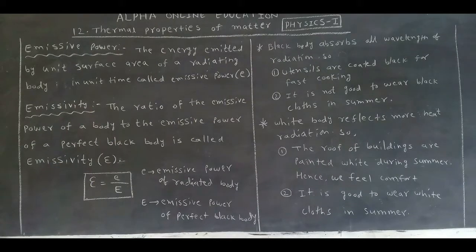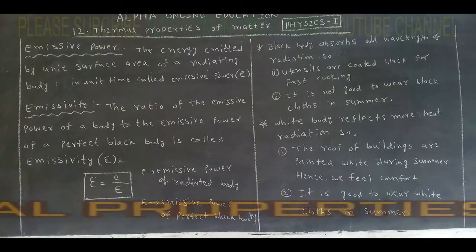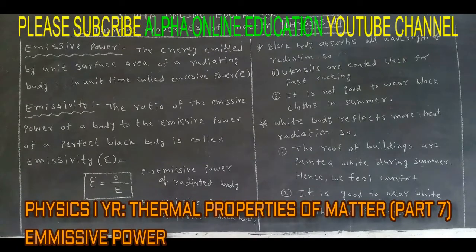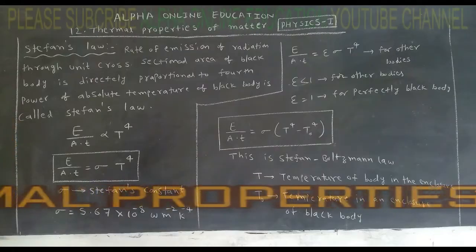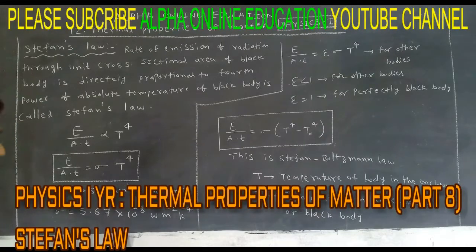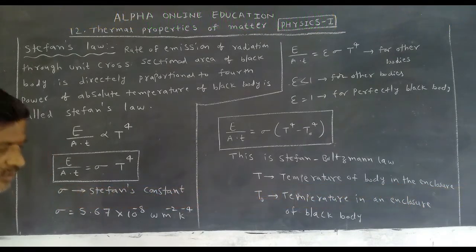Why are utensils coated with black? That is one question. Next one: why is white paint coated on the roofs of buildings in summer? That is also a question. A black body absorbs all wavelengths, so the cooking is very fast. That's why utensils are coated black. A white body reflects more heat energy. That's why the roofs of buildings are painted white. A black body emits the radiation and also absorbs all wavelengths of the radiation.